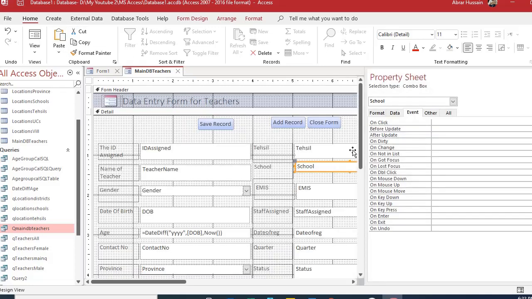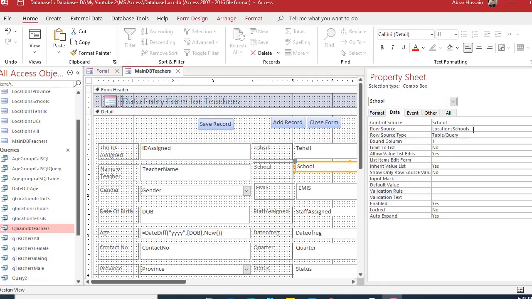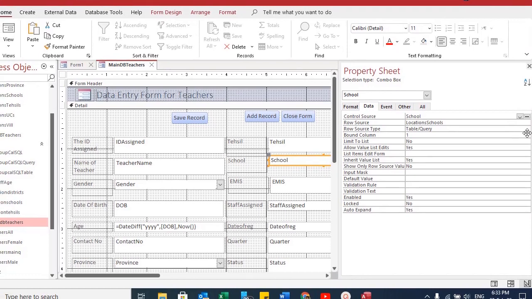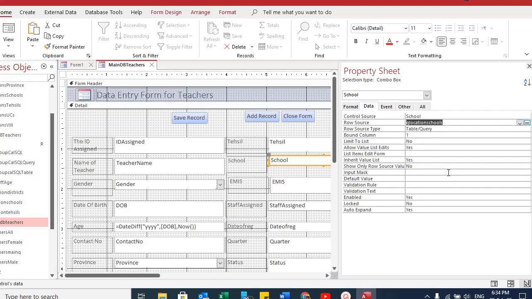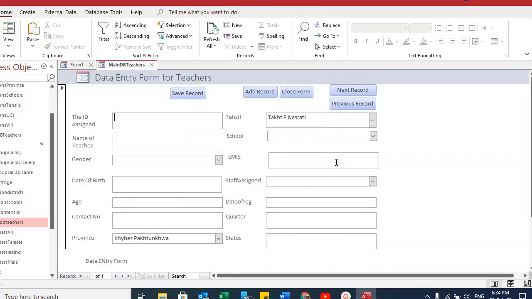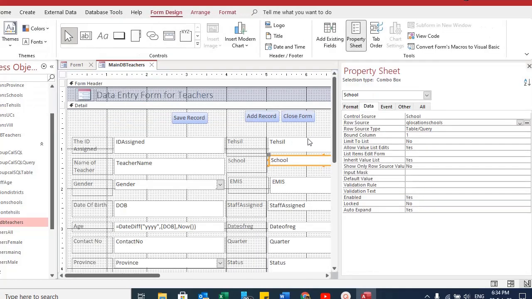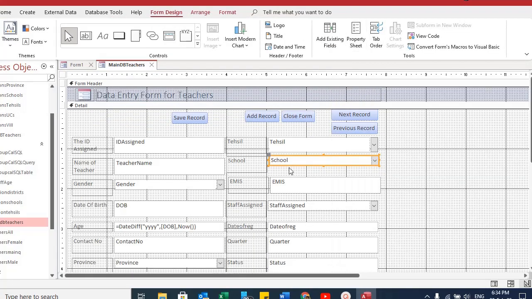Now what I will do, I will just go here and double click the school text box, and in the data I will change the row source from this location school table to location schools query. This is my query. Now view. Now as I told you, you need to apply that requery option.